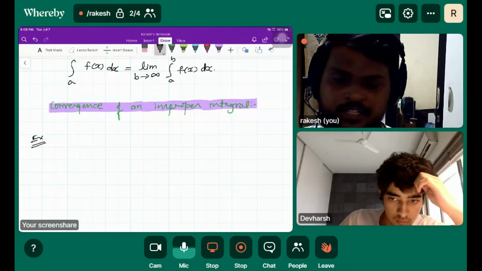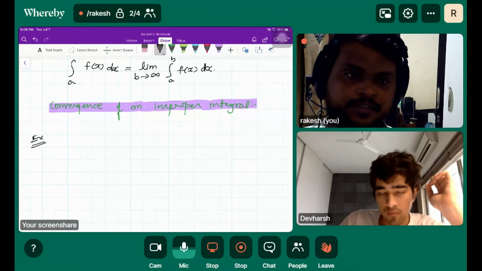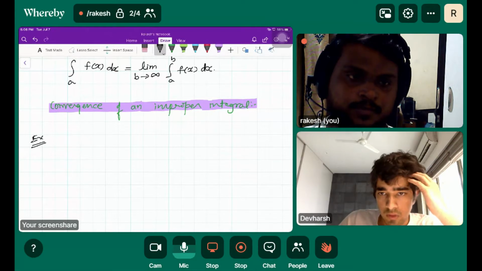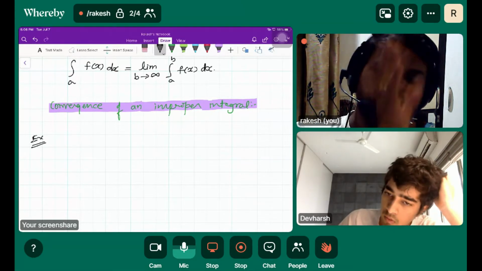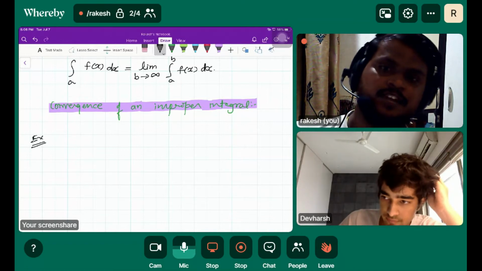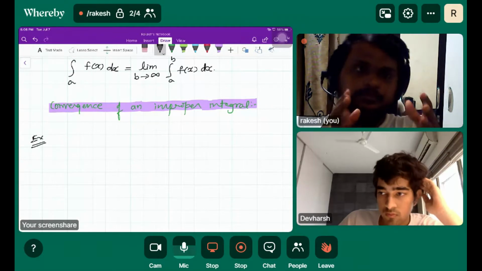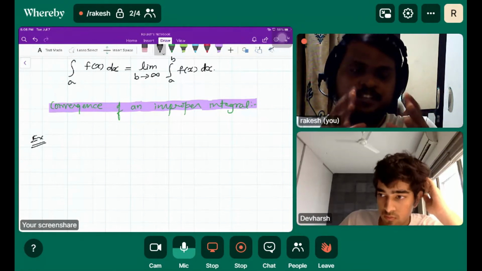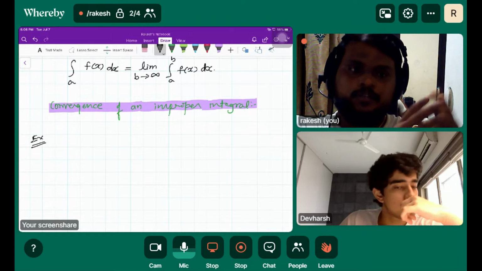You will definitely say yes. But that sum goes to infinity, meaning for infinite terms. So if that sum, the value of the definite integral, gives you some finite value, what will you call that?